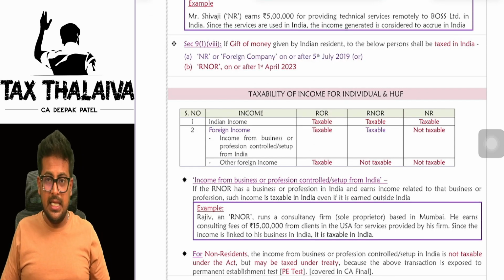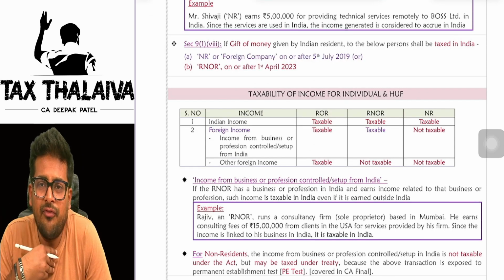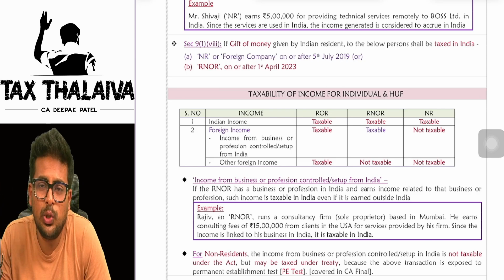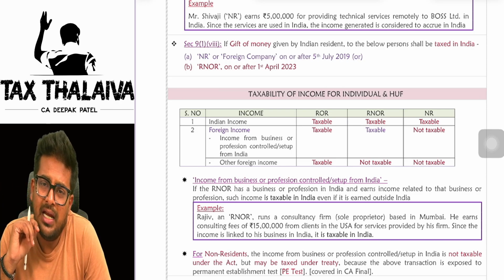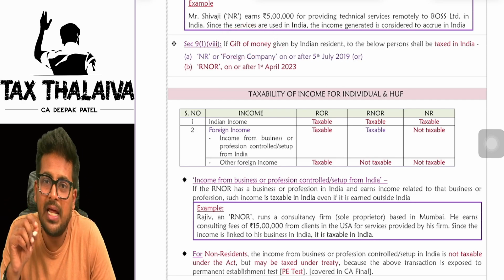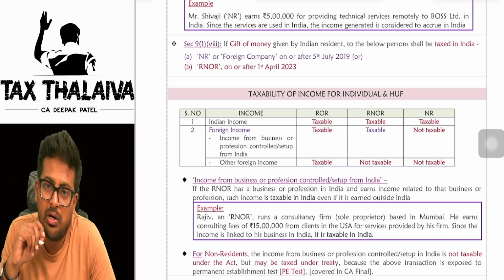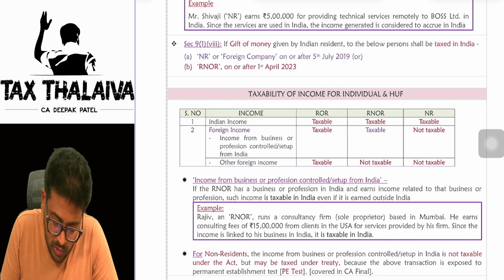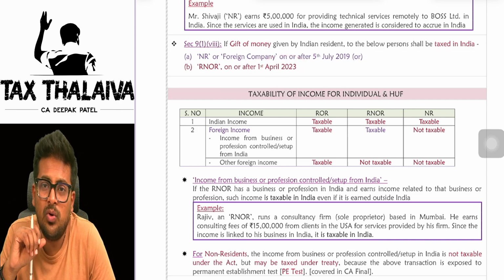The next thing is gift. Let's say, for example, I have a friend outside India and I am gifting that non-resident anything. Gift of money, if I am giving, in that case, it will be taxed in the hands of my friend, the non-resident. From 2023 onwards, they have included one more thing.